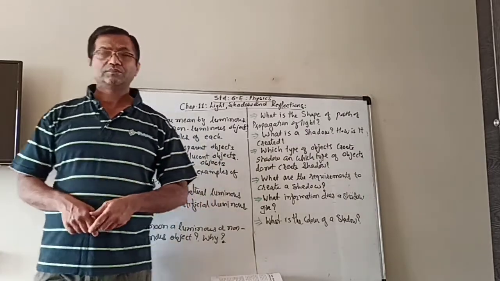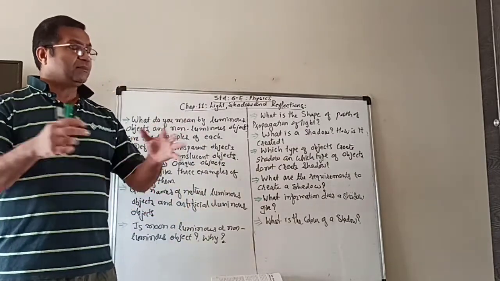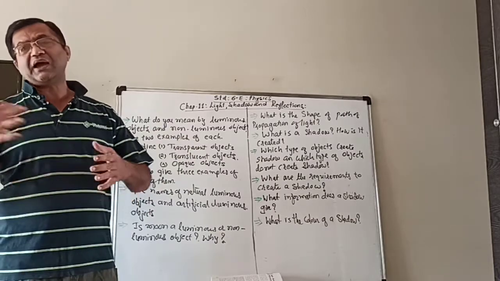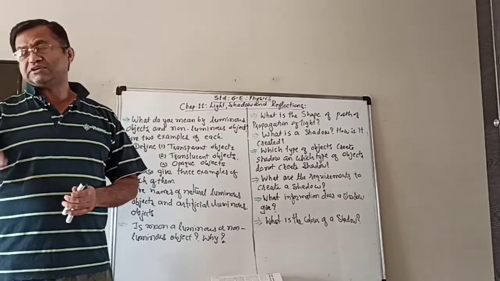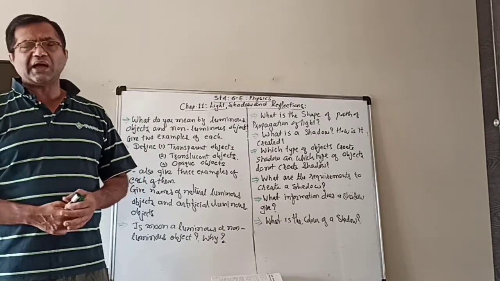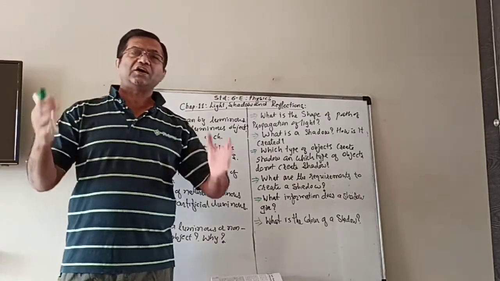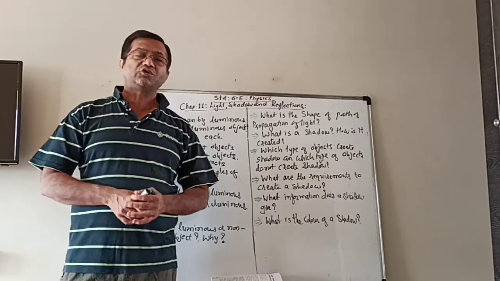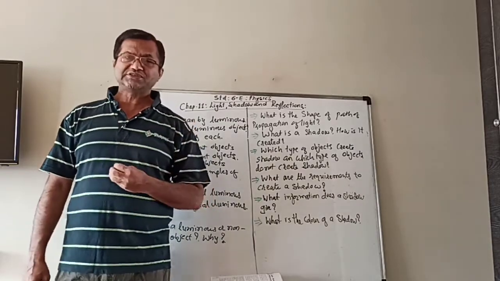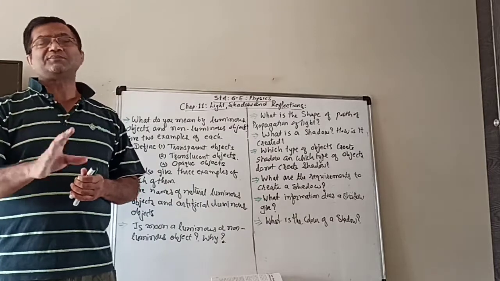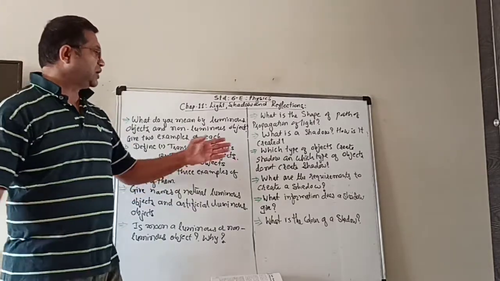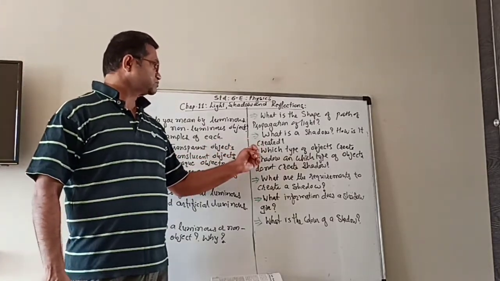You see the shadow. It means that the part behind that object will be dark, because that area will be obstructed by the opaque object. So when an opaque substance comes in the way, the shadow of that object is created on the screen.